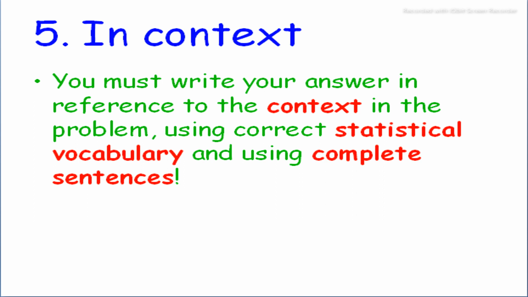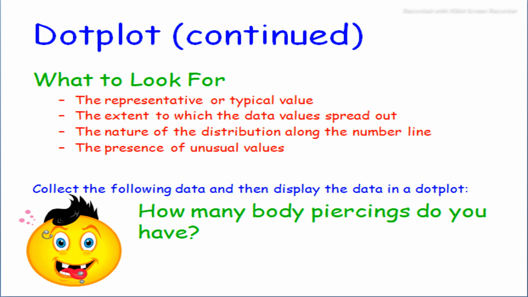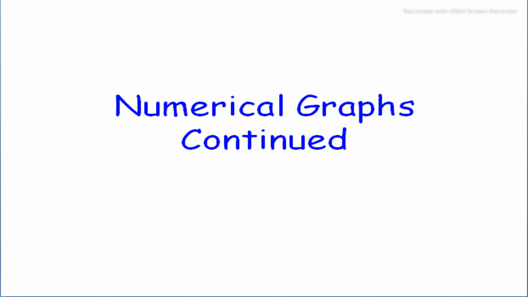And in context, you must write your answer in reference to the context in the problem, using correct statistical vocabulary and complete sentences. In context, we use complete sentences and statistical vocabulary, according to the context, which shows the statistical, diagrammatical position of the data. In a dot plot, we represent the typical value, the extent to which the data values spread out, the nature of the distribution along the number line, and the presence of unusual values, as we discussed in previous slides on dot plots.